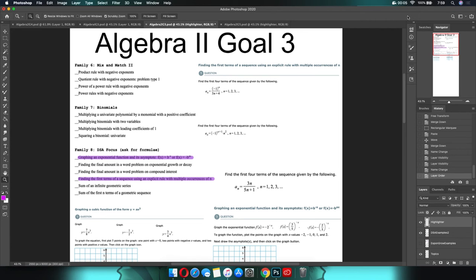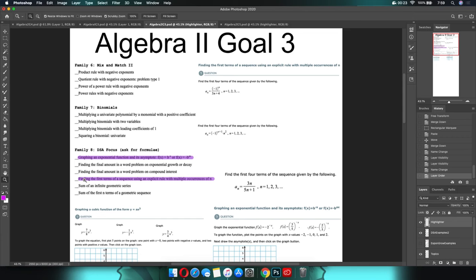This video is going to be for students who are in Algebra 2 Goal 3. Again, the vast majority of students who are in Algebra 2 Goal 3 are almost done with the goal, which is why I'm starting with topics on the back end of the chapter and then kind of going in reverse order. What we're looking to do here, this is for students who are trying to round out.